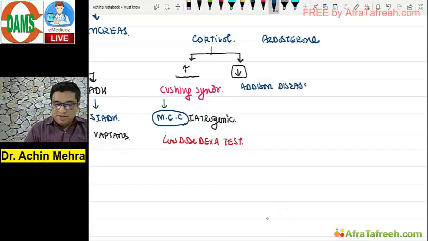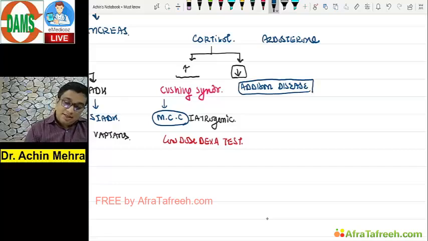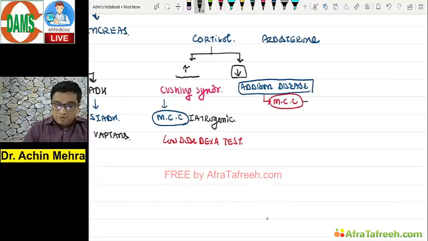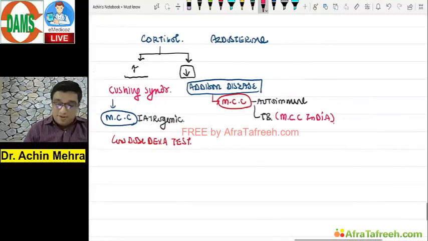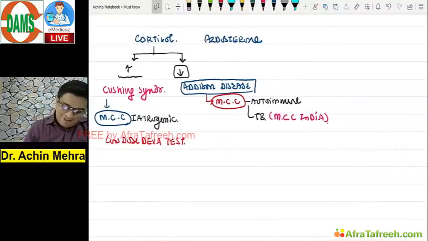Primary adrenal insufficiency is another topic, must know, please go through it once. Addison disease specifically. Addison disease, yes, most common cause, remember this, is autoimmune, that we know, and the second most common cause is tuberculosis. But remember, must know, most common cause in India for Addison disease anytime is tuberculosis. TB is our national disease. So now remember this, treatment of Addison disease has to be done by steroids.